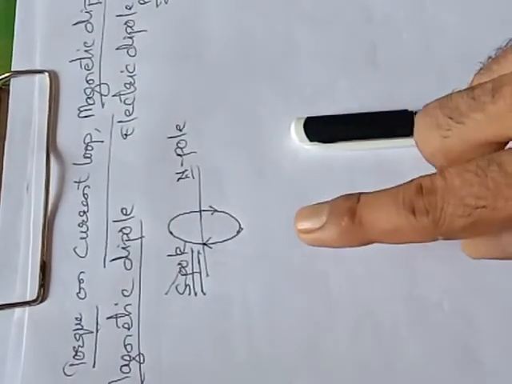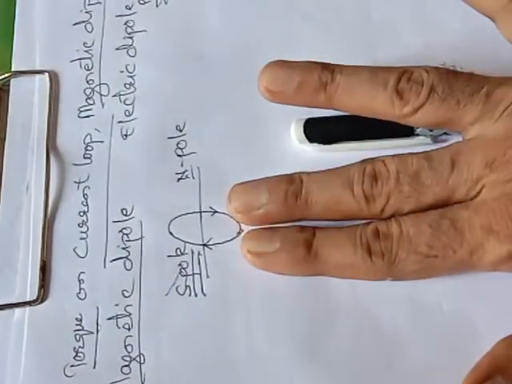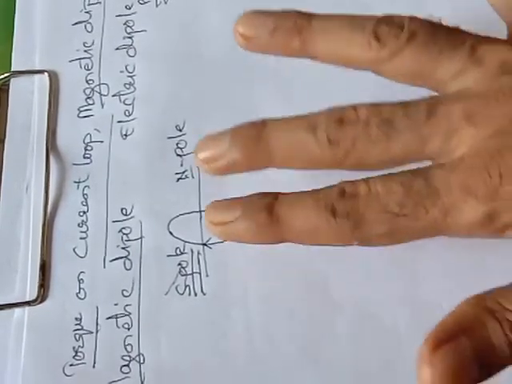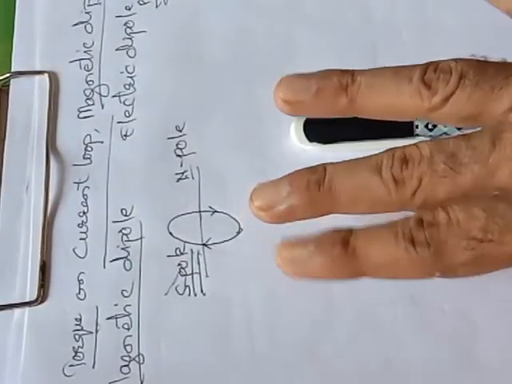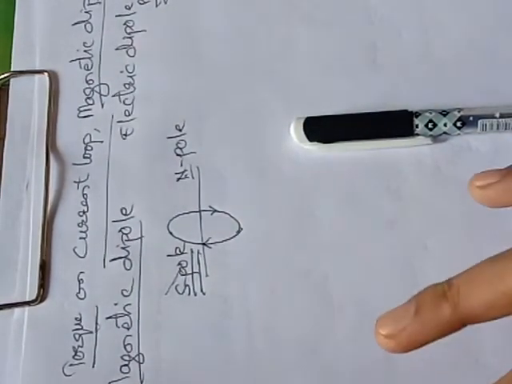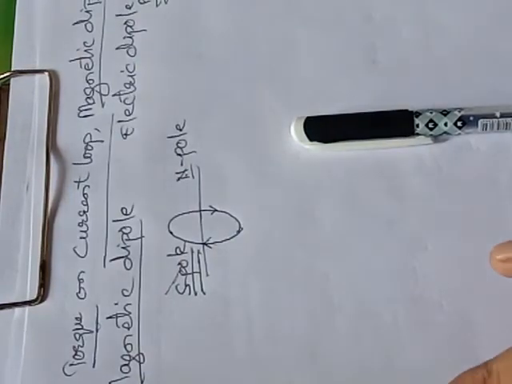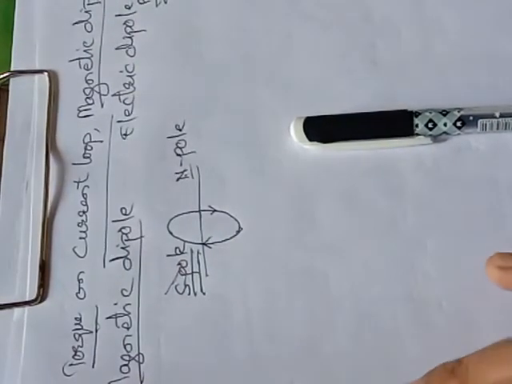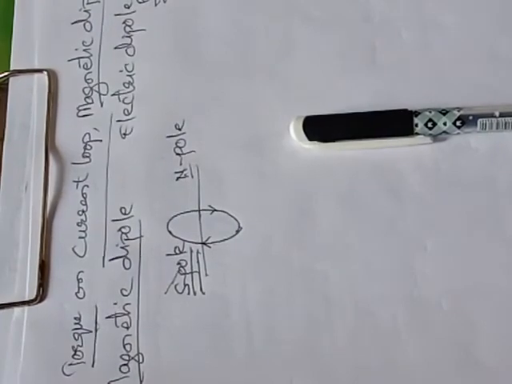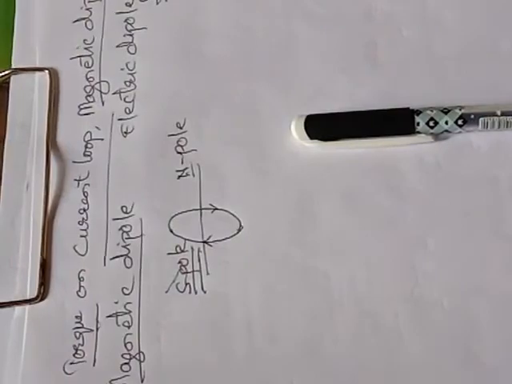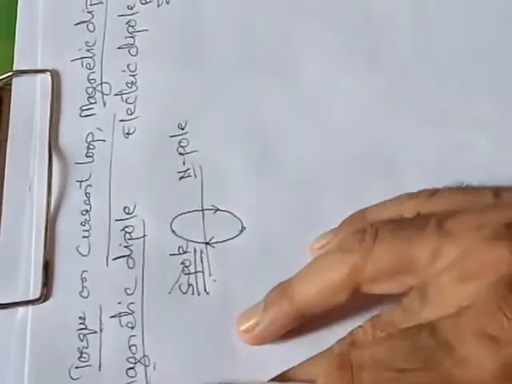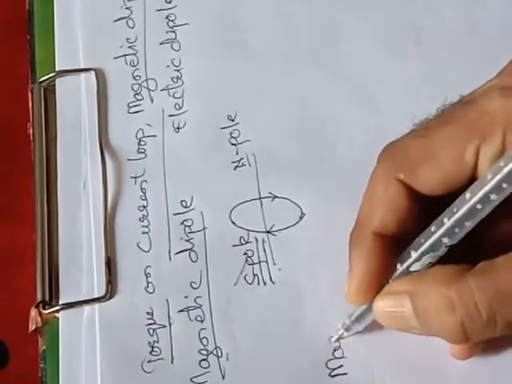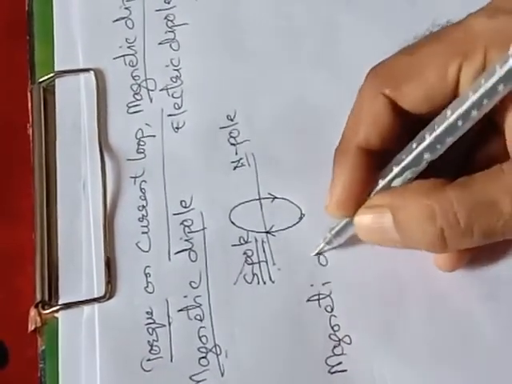So today we have to just understand that when a current carrying loop is placed in an external magnetic field, the loop or the wire or the conductor will experience a torque, and it generates its own magnetic field. Now the question arises, when there is a magnetic dipole, then there will be a magnetic dipole moment.